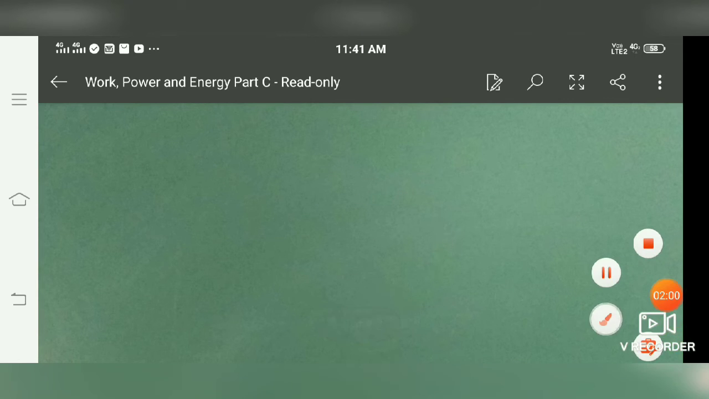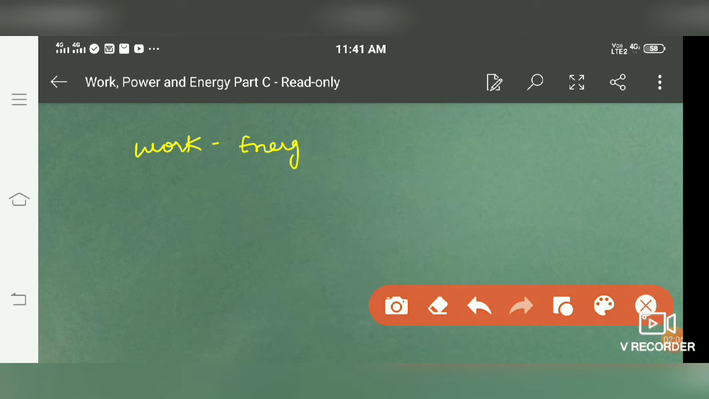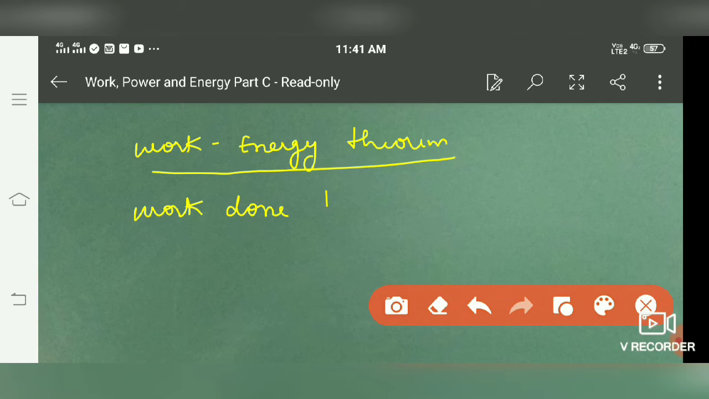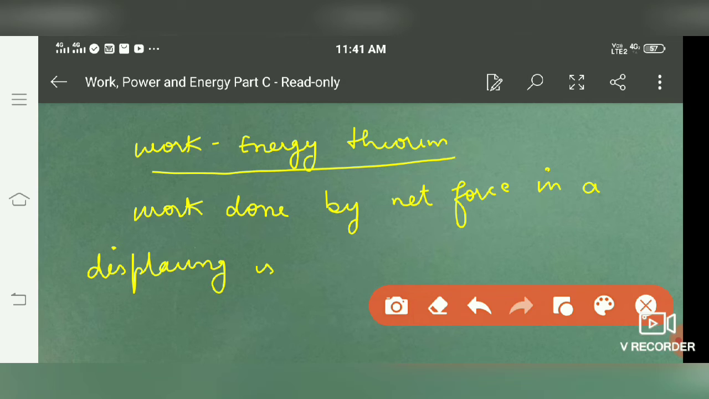Next we have to do the work energy theorem. Now what is the meaning of the work energy theorem? The work energy theorem states that the work done by the net force, meaning the overall force, in displacing a body is equal to the change in kinetic energy.